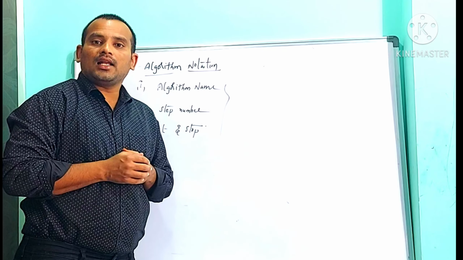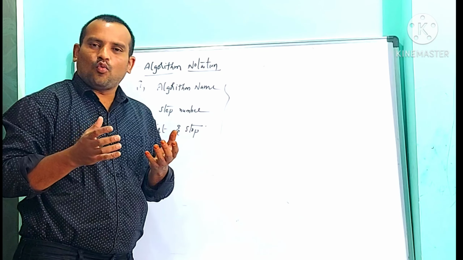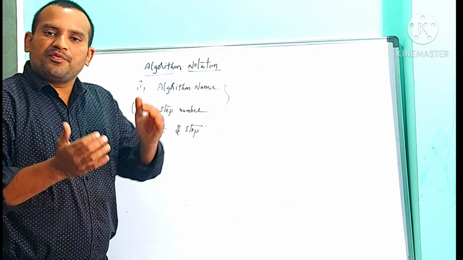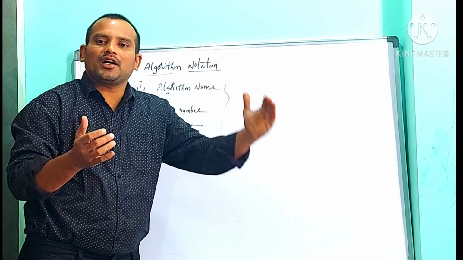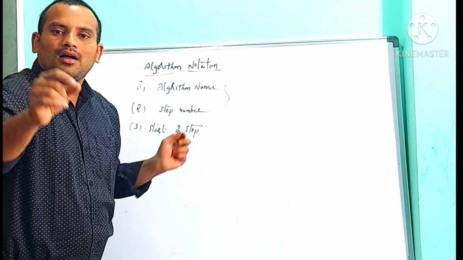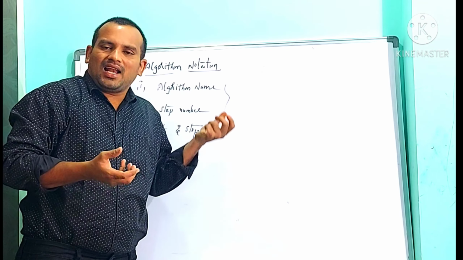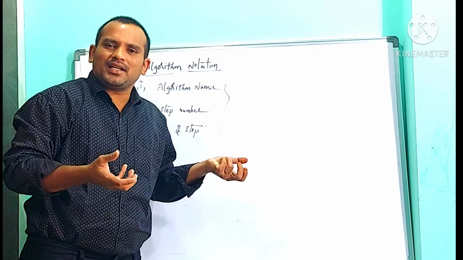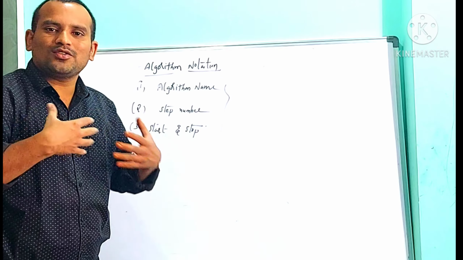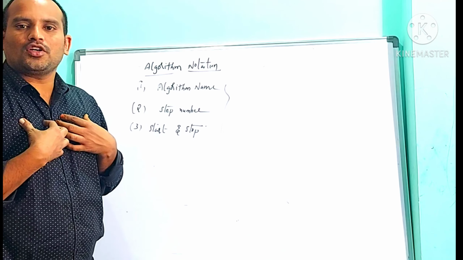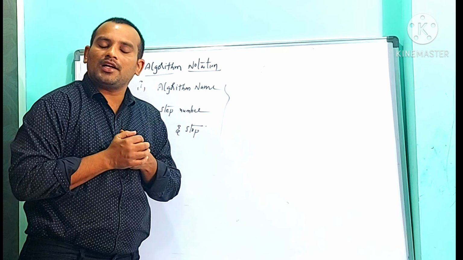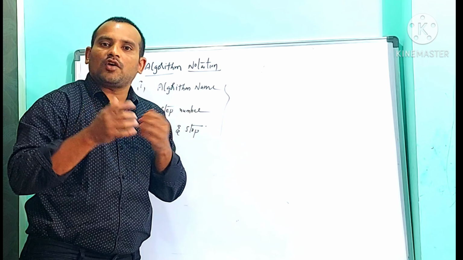First one is algorithm name. While writing an algorithm, before writing the steps, we need to mention the algorithm name. What is meant by algorithm name? Algorithm name represents the problem which we are going to solve. Suppose I am going to solve addition of two numbers. I am writing an algorithm regarding addition of two numbers.